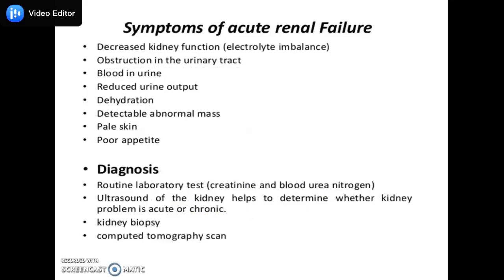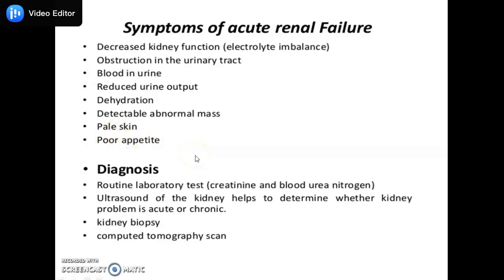So let us see the symptoms of acute renal failure. The first common symptom is decreased kidney function, obstruction to the urinary tract, then sometimes blood may occur in the urine, decreased urine output, dehydration is one of the symptoms of acute renal failure, then a detectable abnormal mass, skin becomes pale, and appetite loss or poor appetite.